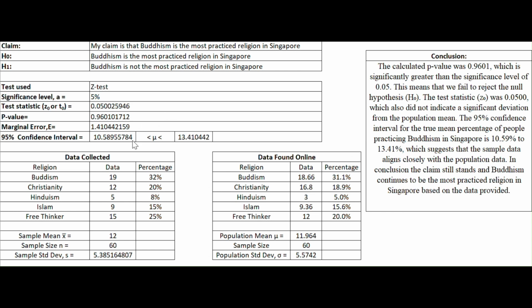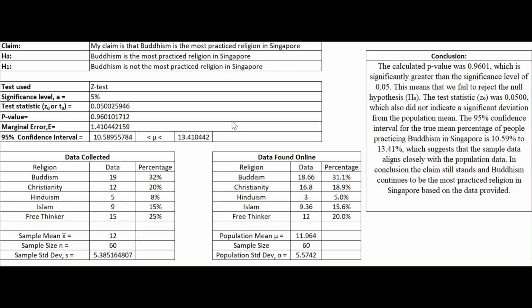Additionally, we calculated a 95% confidence interval for the true proportion of people practicing Buddhism in Singapore. The interval is from 10.95% to 16.49%. That means that with 95% confidence, the true proportion of people practicing Buddhism falls within this range.